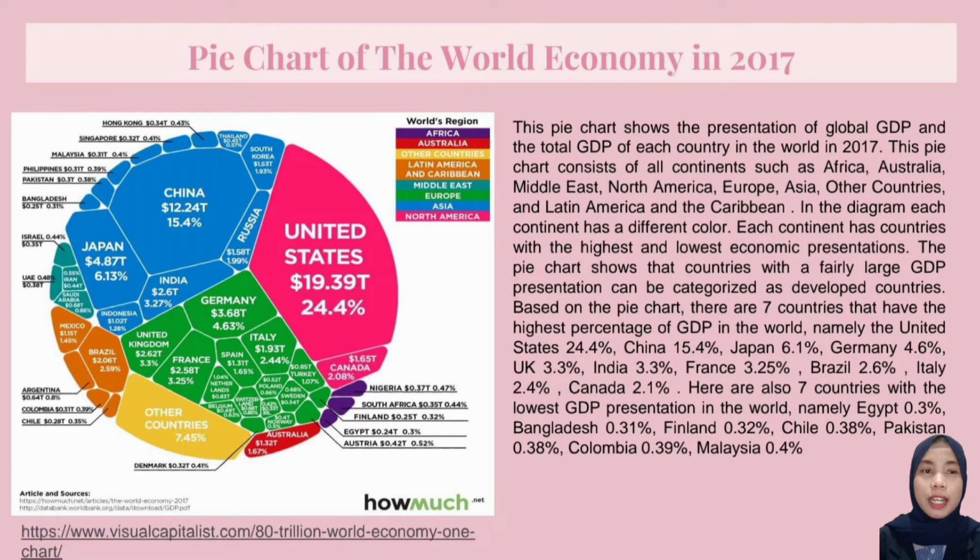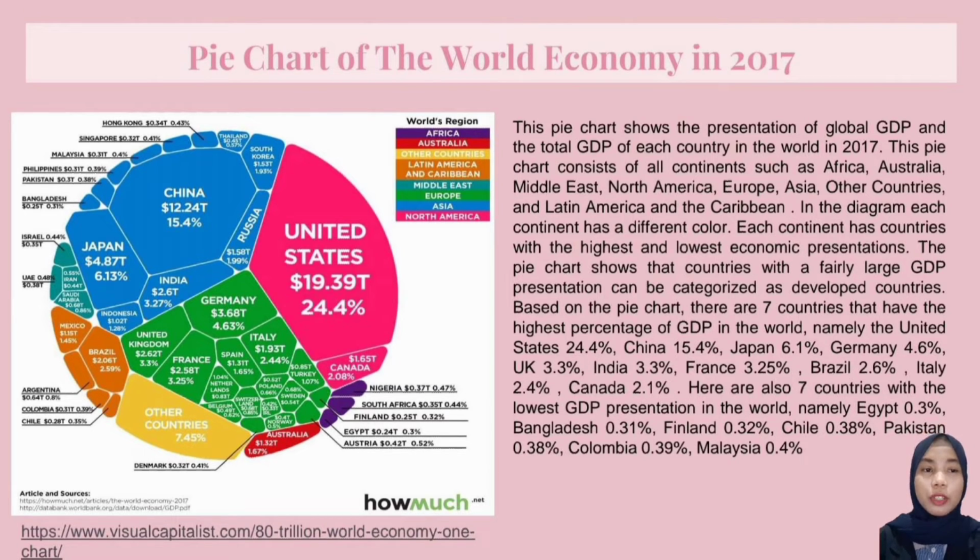Based on the pie chart, there are countries that have the highest percentage of GDP in the world, namely the United States 24.4%, China 15.4%, Japan 6.1%, Germany 4.6%, UK 3.3%, India 3.3%, France 3.25%, Brazil 2.6%, Italy 2.4%, and Canada 2.1%.